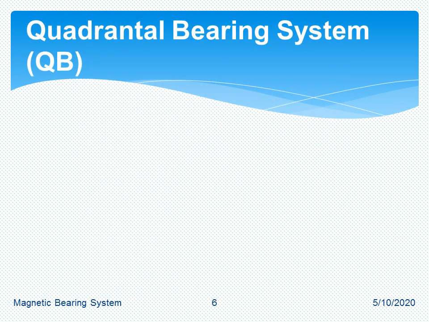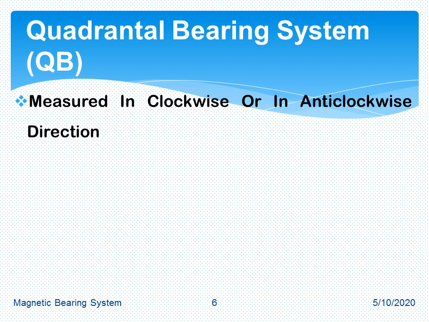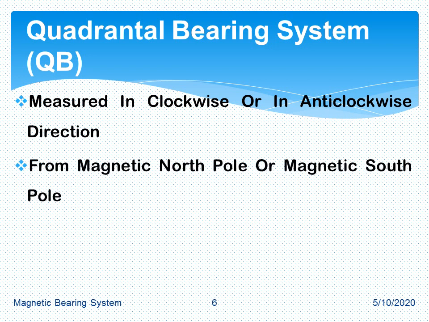Now the second one is the quadrantal bearing system. The basic difference between whole circle bearing and quadrantal bearing is that the quadrantal bearing is measured either in clockwise direction or in anti-clockwise direction. In whole circle bearing, it is measured only in clockwise, but in the quadrantal bearing system, it is measured in both clockwise as well as anti-clockwise direction.